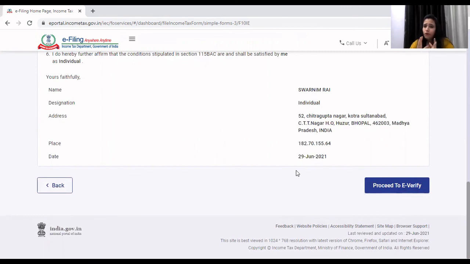So this form is very important while filing income tax return, because if you have filed your income tax return and opted for this benefit and you have not filed this form, then your return will not be valid. It will be termed as invalid. So you need to compulsorily file this form for opting for new tax regime.